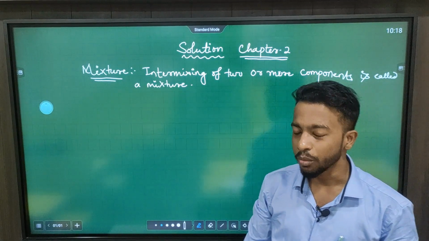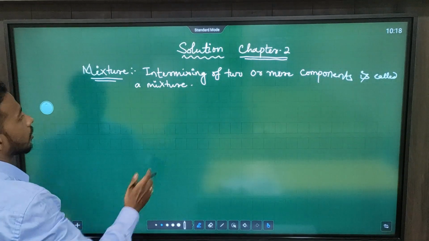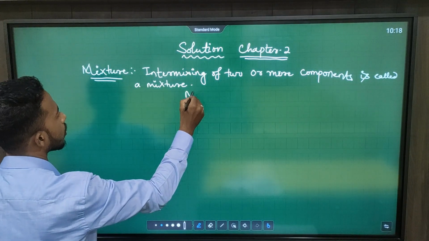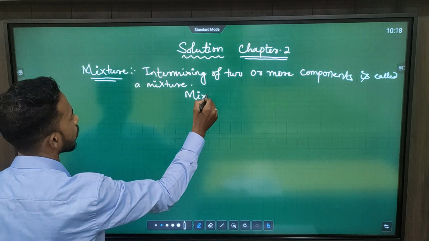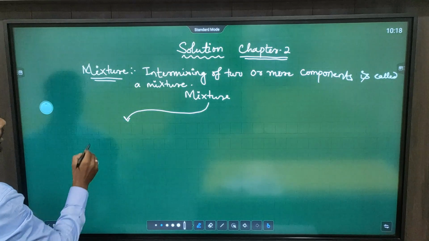Now, how many types of mixtures are there? So basically, mixtures are generally of two types.